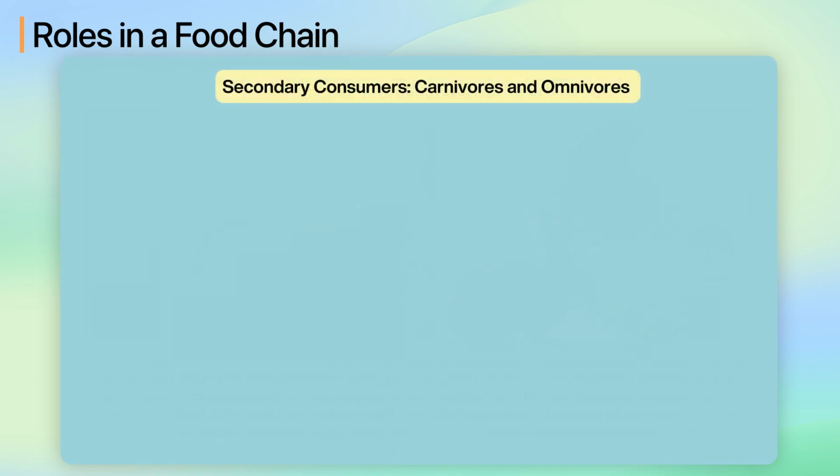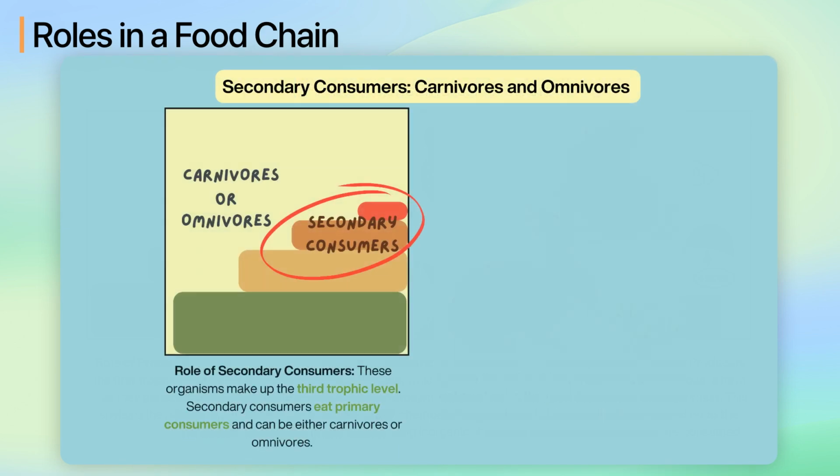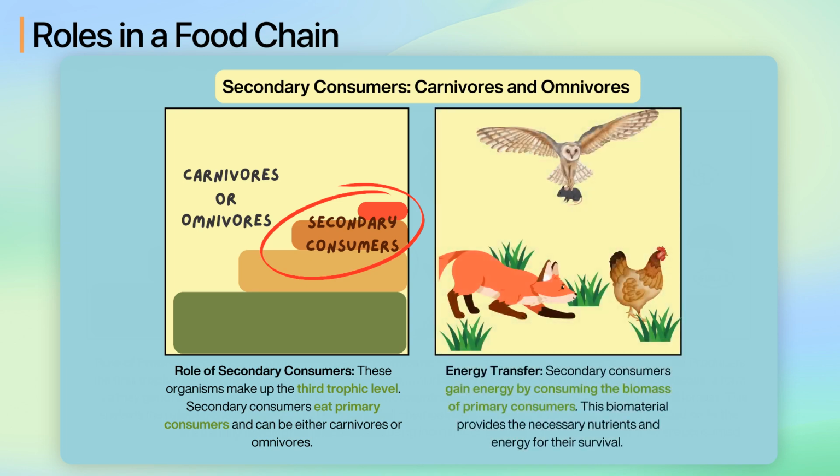Let's now look at the role of secondary consumers. These organisms make up the third trophic level. Secondary consumers eat primary consumers and can be either carnivores, meat eaters, or omnivores, eaters of both plants and animals. Secondary consumers gain energy by consuming the biomass of primary consumers. This biomaterial provides the necessary nutrients and energy for their survival.